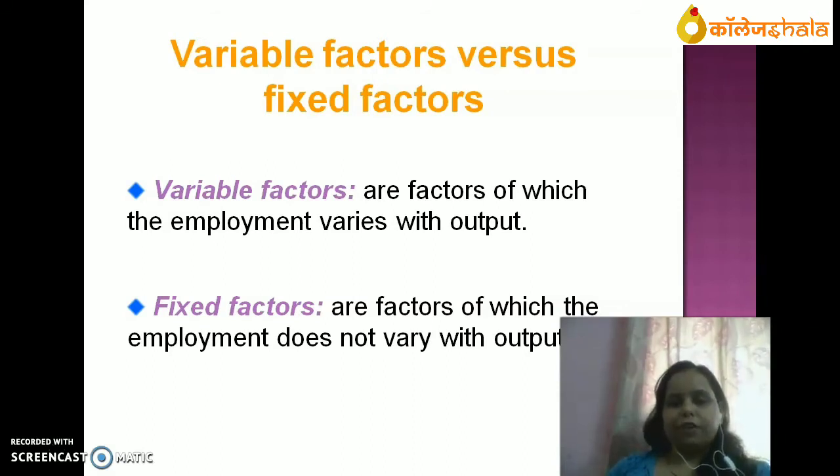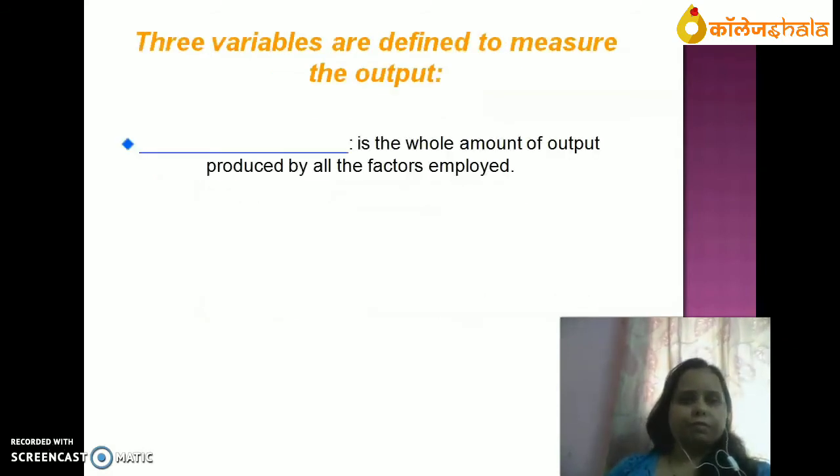Whereas fixed factors are factors of which the employment does not vary with the output. Fixed factor will not change with the change in employment or with the change in output. With the increase or decrease of output, fixed factor is always constant.